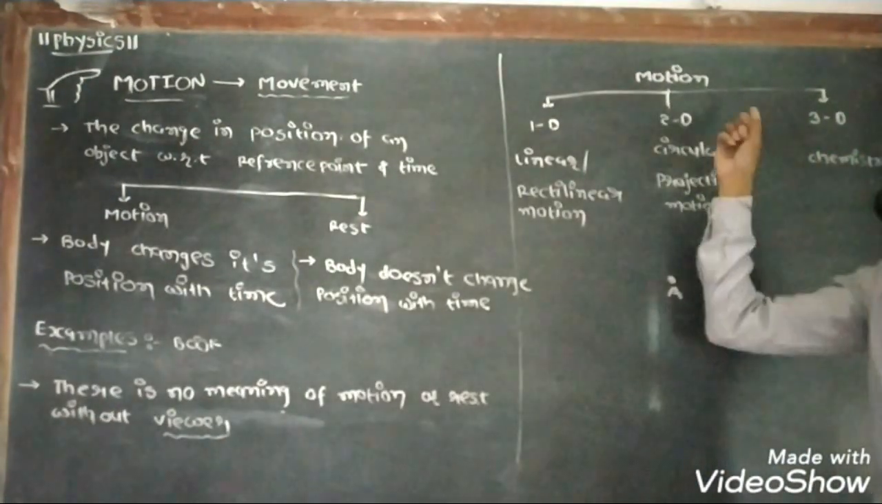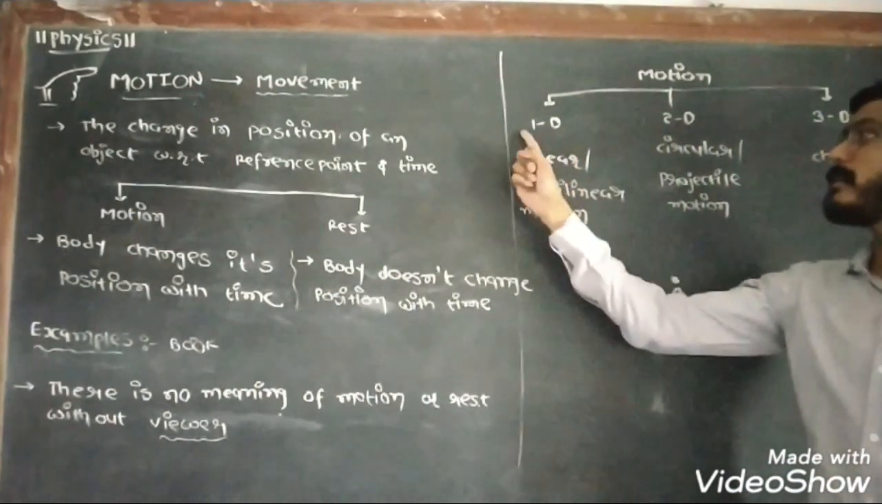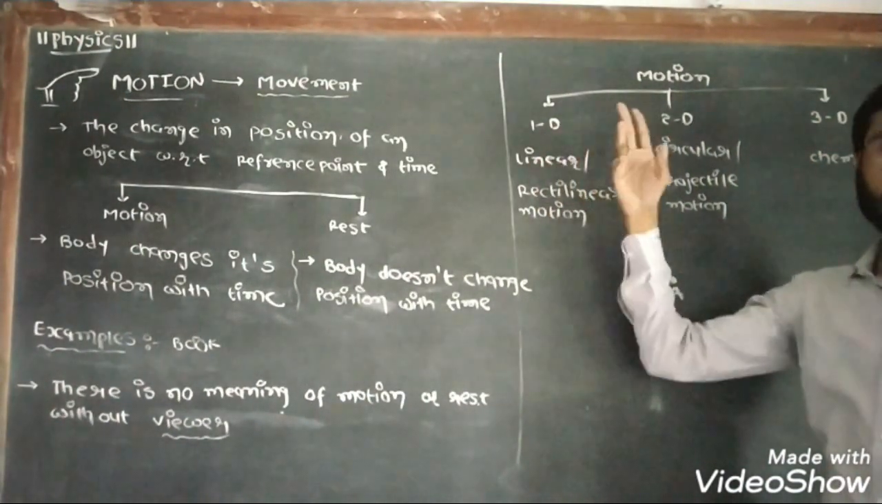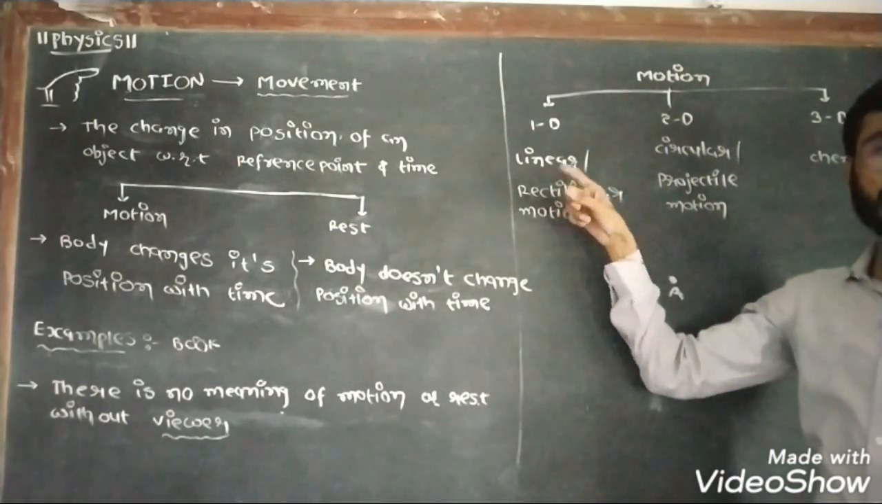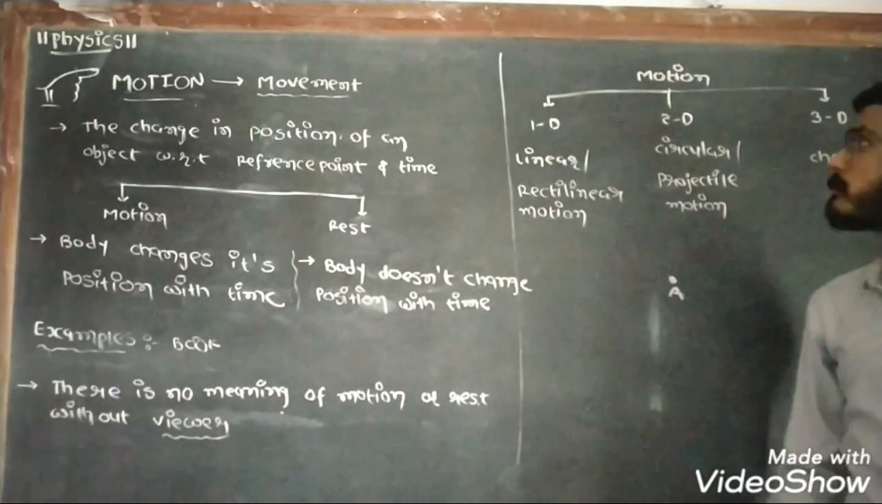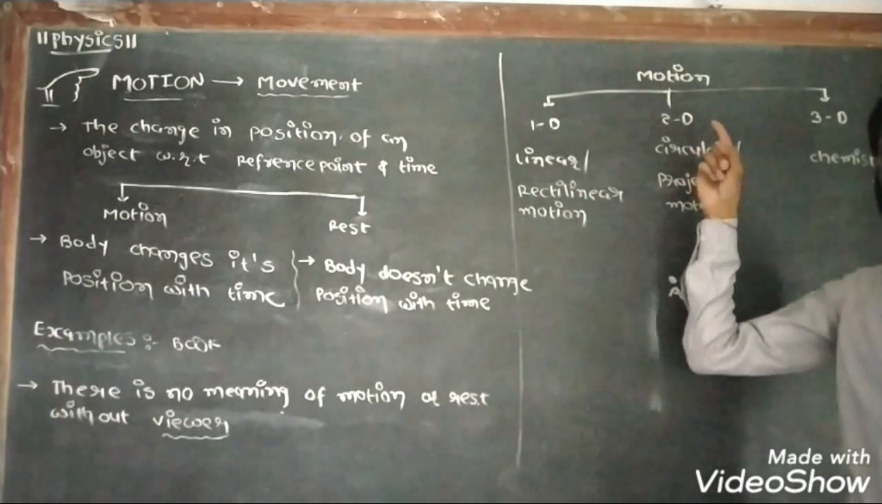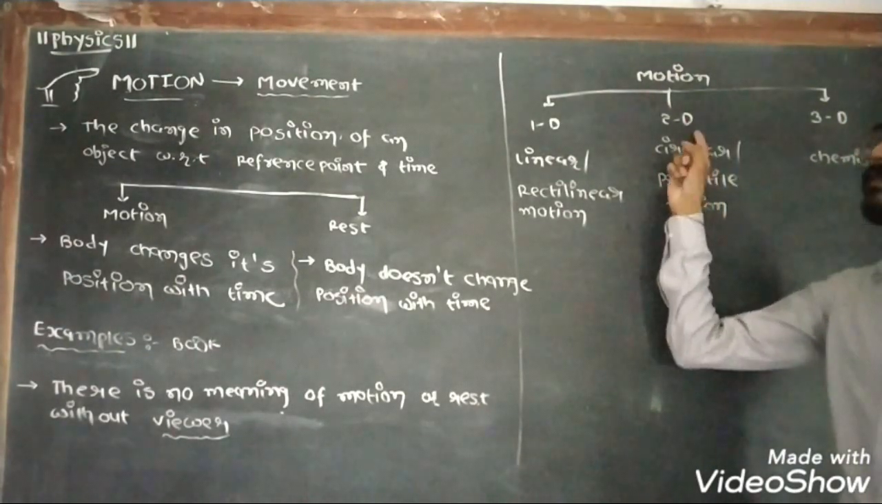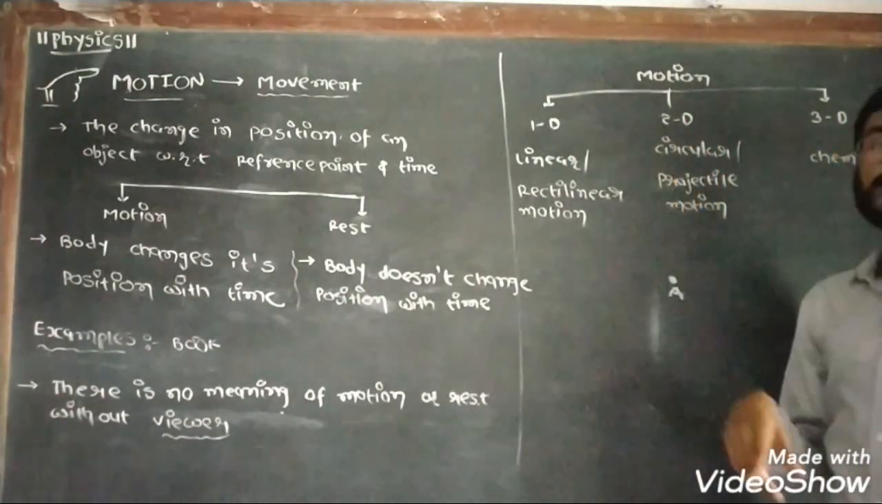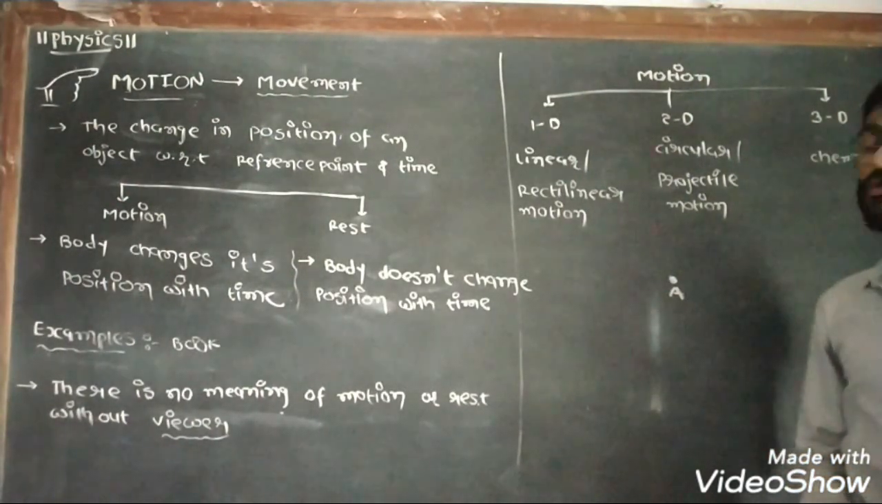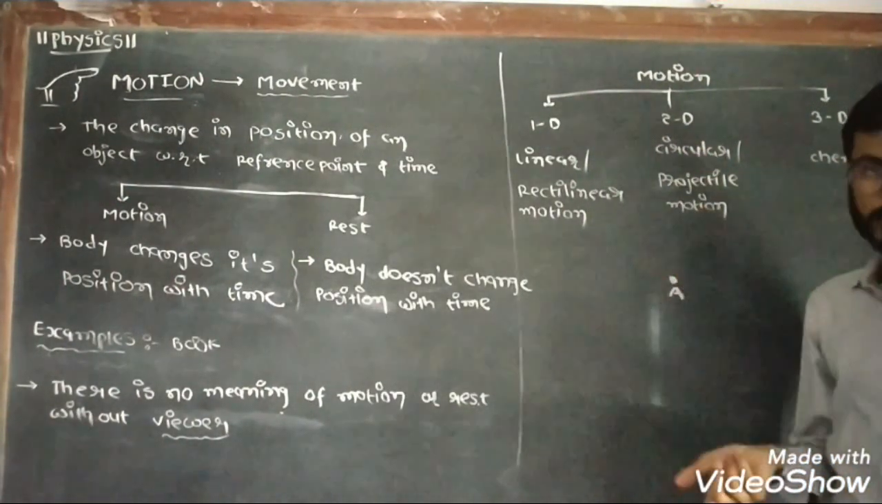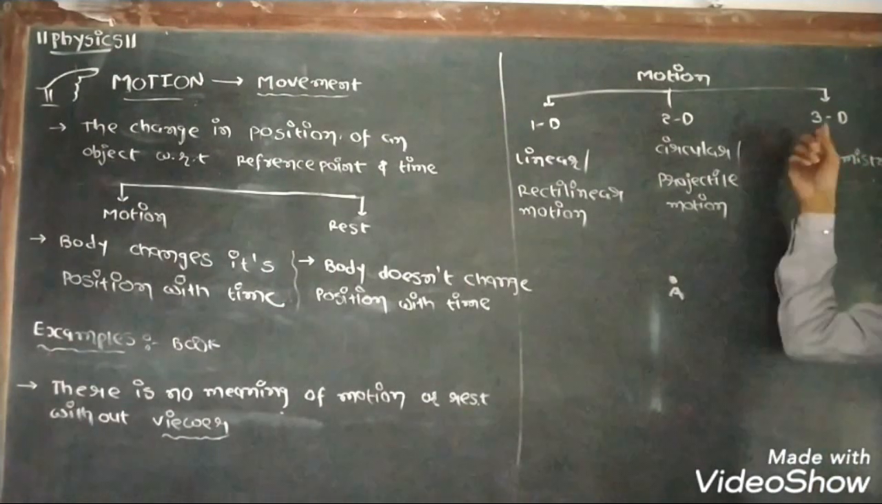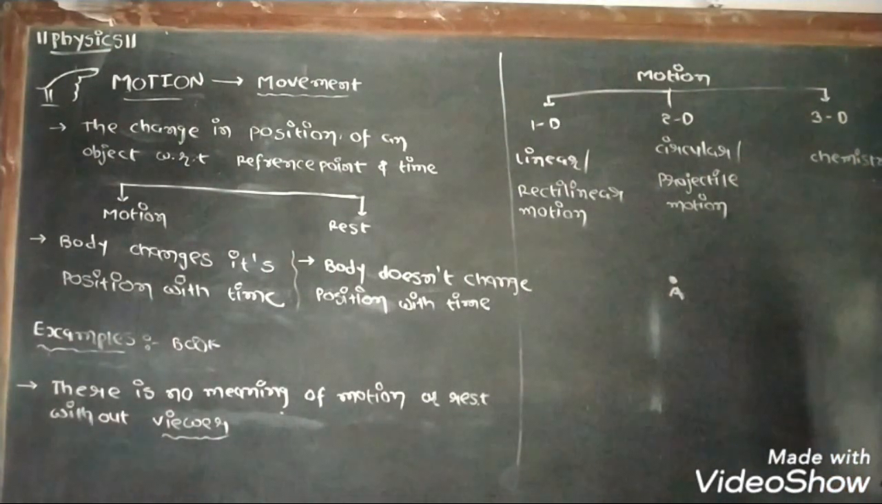In motion, if an object did motion in only one dimension, then that kind of motion is known as linear or rectilinear motion. And if an object did motion in two dimensions, then examples of this kind of motion are circular motion, projectile motion, etc. And example of three dimension motion.